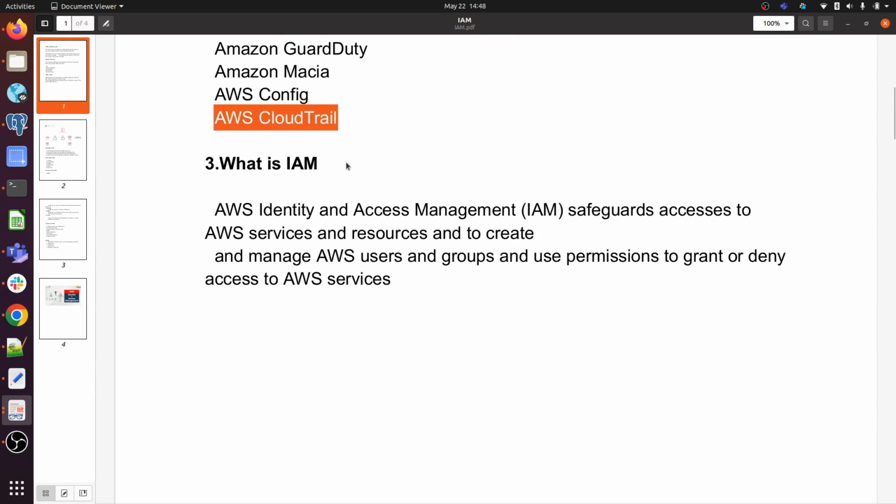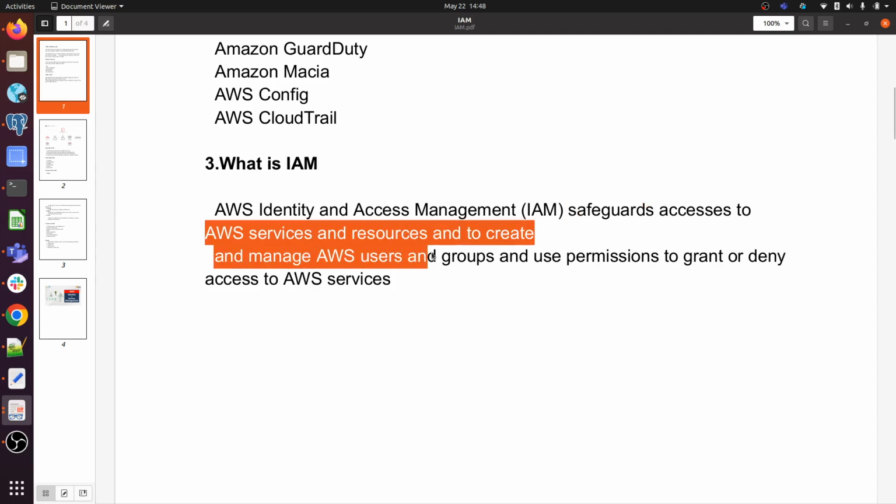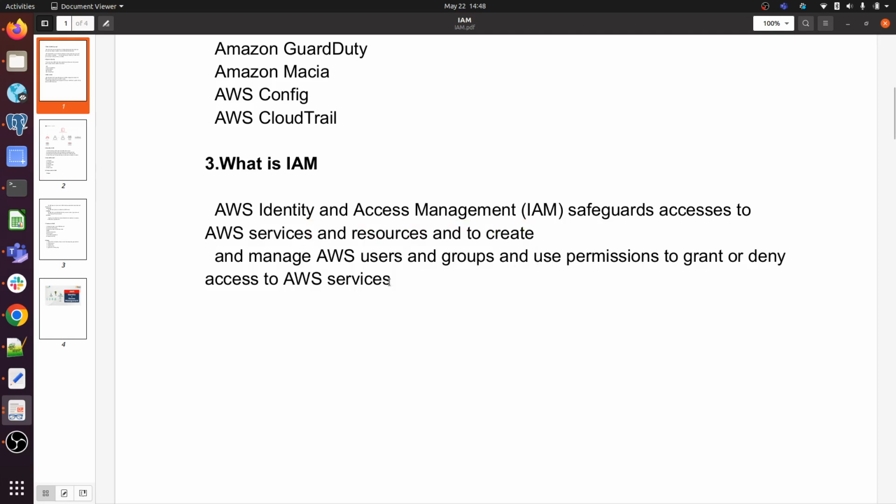So what is IAM, Identity and Access Management, now? AWS Identity and Access Management safeguards access to AWS services and resources, to create and manage AWS users and groups, and use permissions to grant or deny access to AWS services.